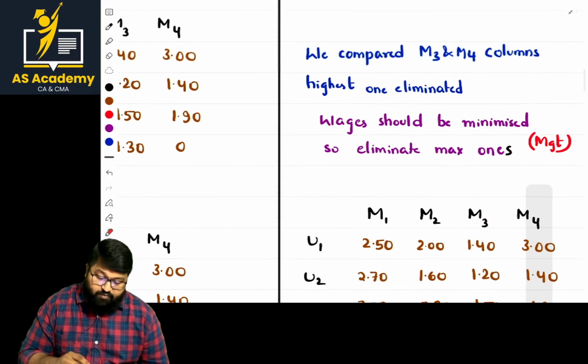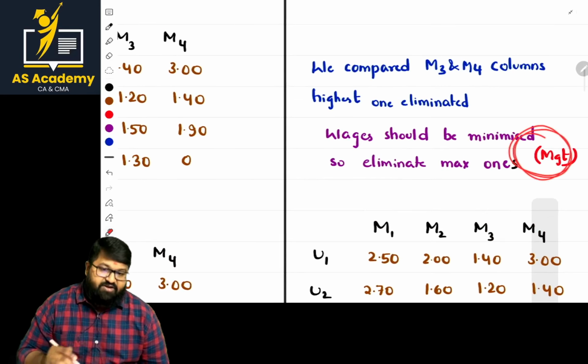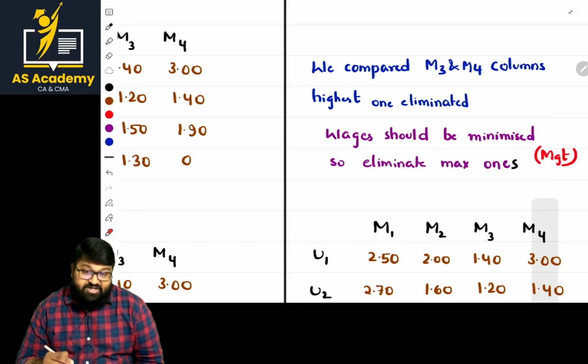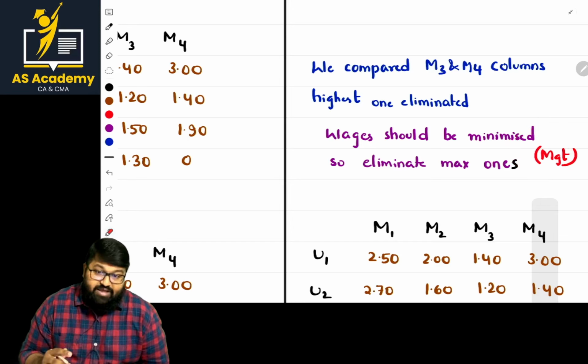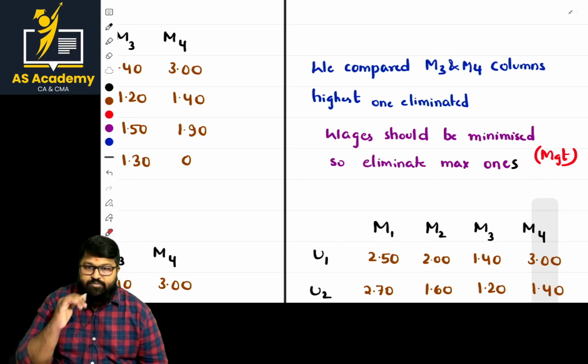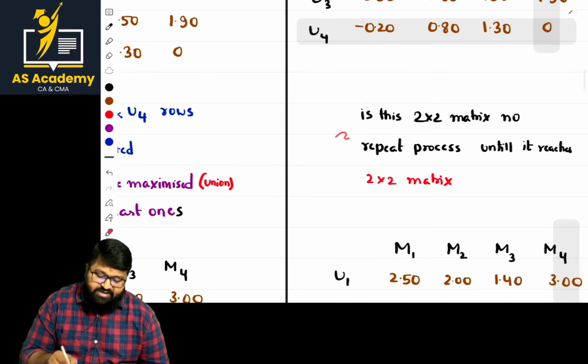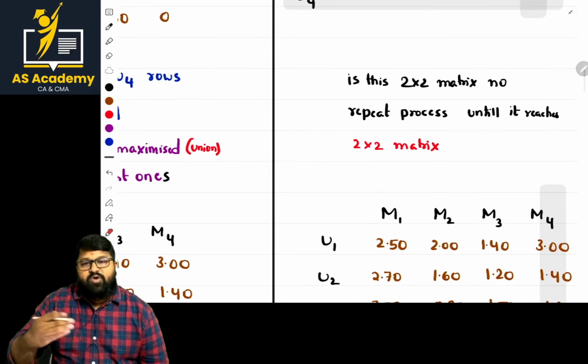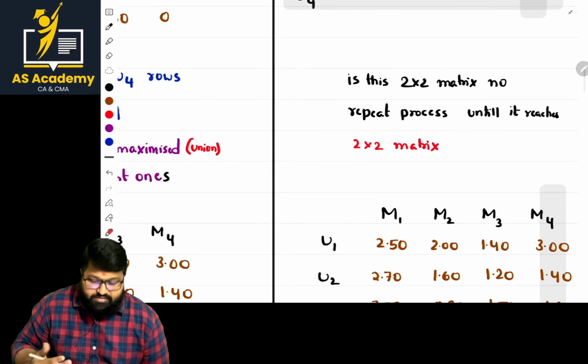And one more thing, sir. What is the point? Minimization from the management point of view, and maximization from the labor union point of view. That is the most important aspect in this problem. Once it is done, is it a 2 by 2 matrix? No. Then keep on going with the process until you reach the 2 by 2 matrix.